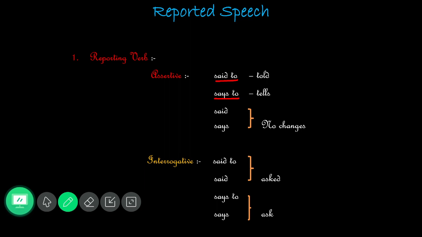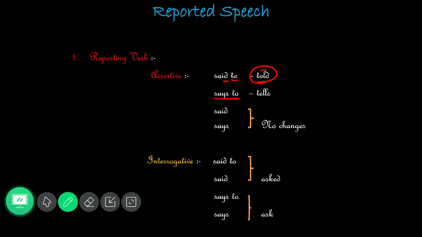Here we have a word, said to means you should change it into told. You can remember the keyword to and then D. With the help of that you can, why? Because in the exam you will be getting confused. Said to means on the day what sir said, whether it is told or tells, you will be getting confused. So with the question itself we can get the clue word. What are we going to change, my dear? The to and then D. You remember. Okay, we are going to change into told.